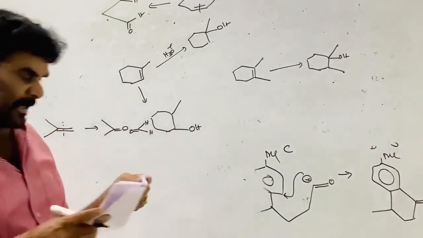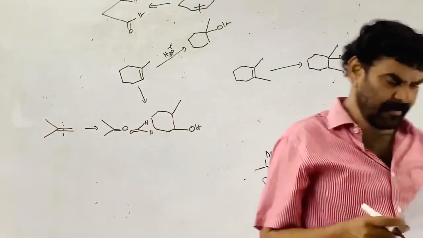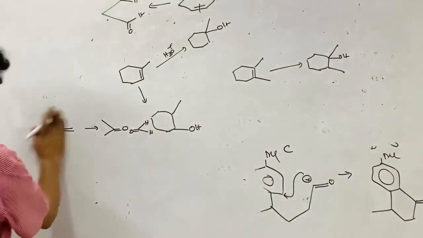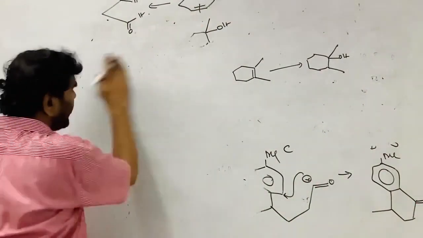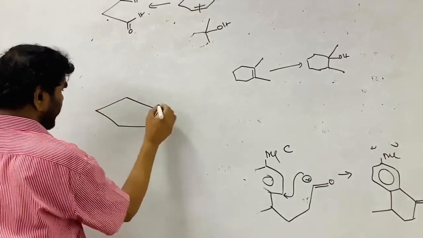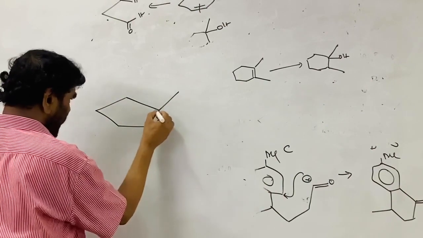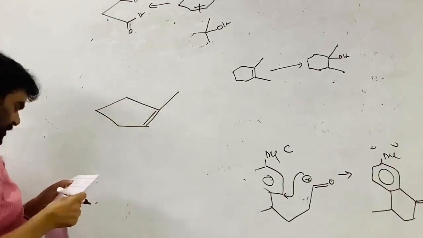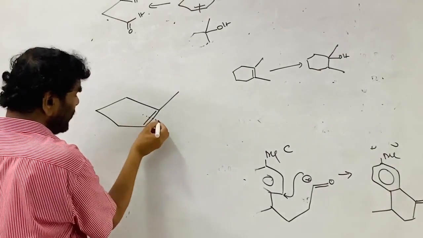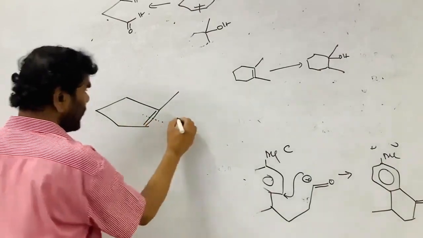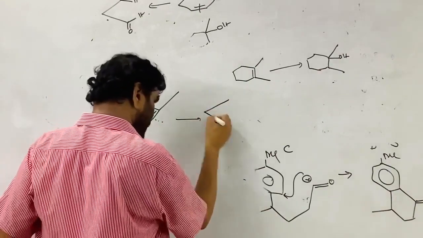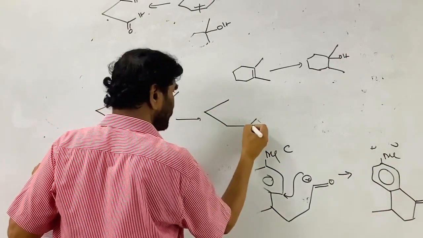And the next one is 36. See, methyl cyclopentene. When subjected to oxidative ozonolysis, you see, oxidative ozonolysis. In reductive ozonolysis it is converted into the aldehyde.